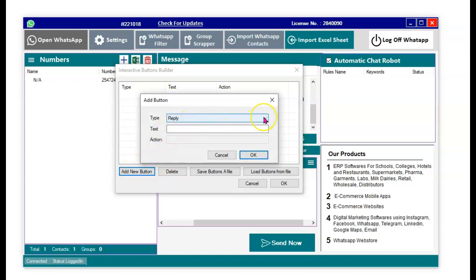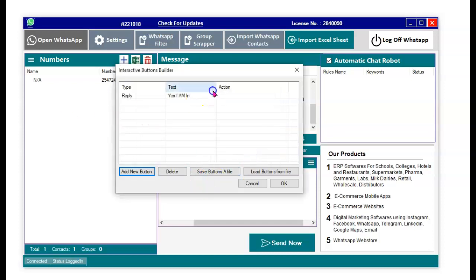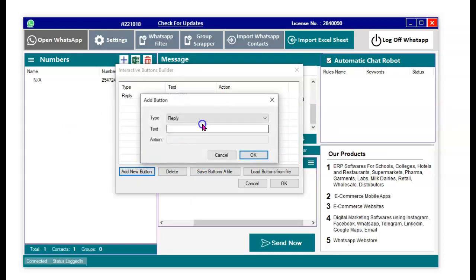So basically this is a quick reply. This makes sure that when you have a WhatsApp bot that is set up, it will be able to activate that conversation. So this reply is that we just click a reply. So yes, I am in. Okay. And I can set that as a keyword such that when someone clicks on this, that will be able to trigger another conversation. Okay. I can add another button here, and this one I'll call a phone number.